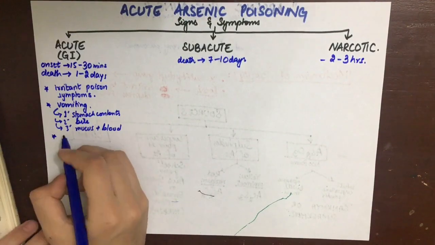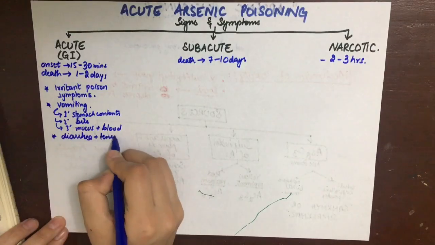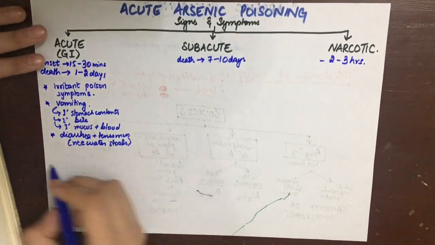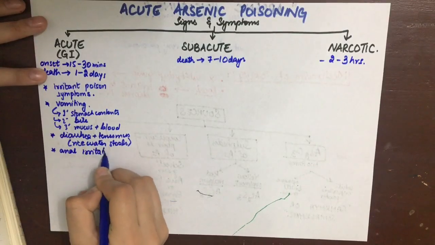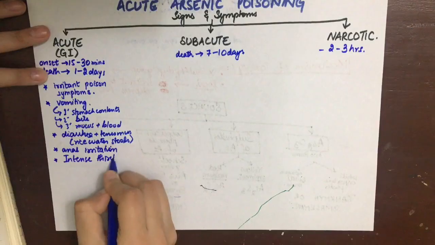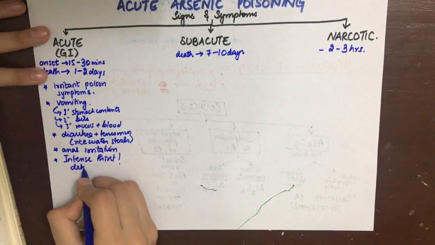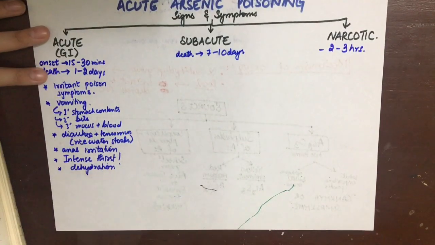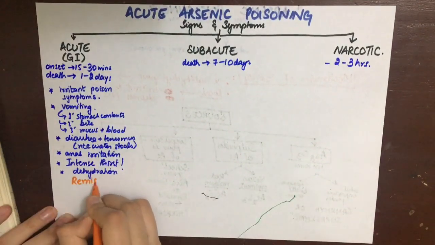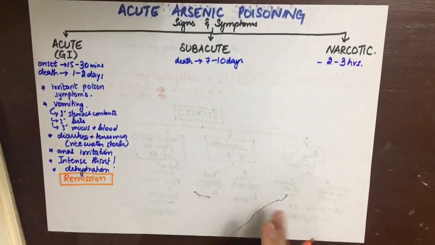The diarrhea is accompanied with tenesmus, and the diarrhea resembles rice water stools, is also blood tinged with shreds of poison fragments and mucous membranes. There is anal irritation, increased thirst, and when you drink water, it causes more vomiting. Painful cramps are there due to dehydration.